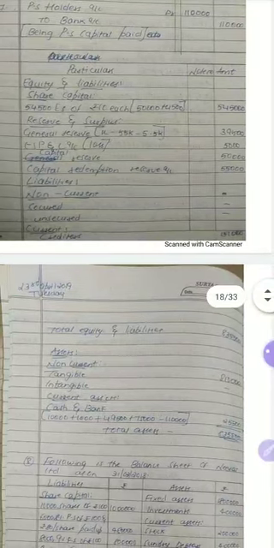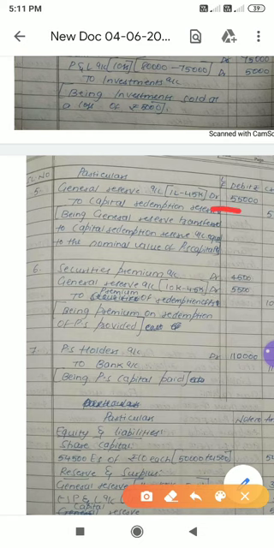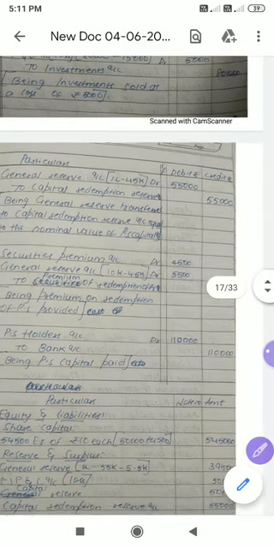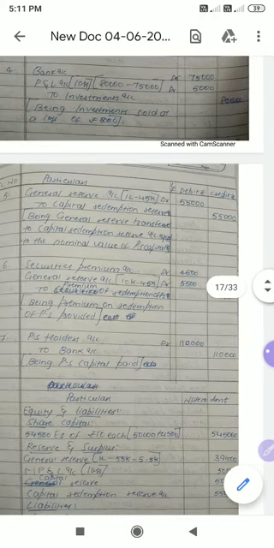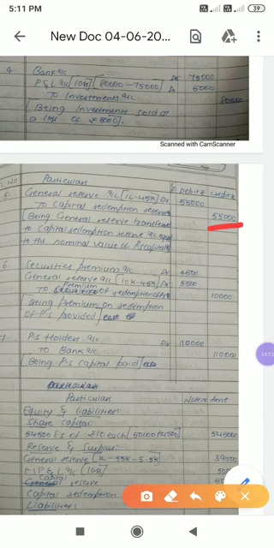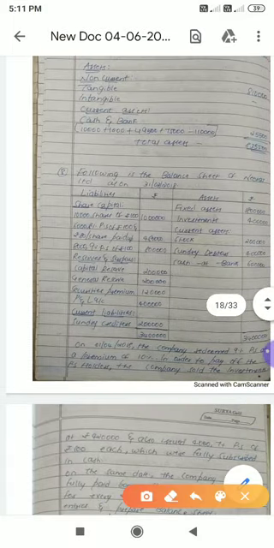See, and one more thing, I'm sorry, I forgot to explain. Whatever amount is transferred to the CRR account, look here, the same amount should be shown under reserve and surplus, after reserve and surplus here, okay.